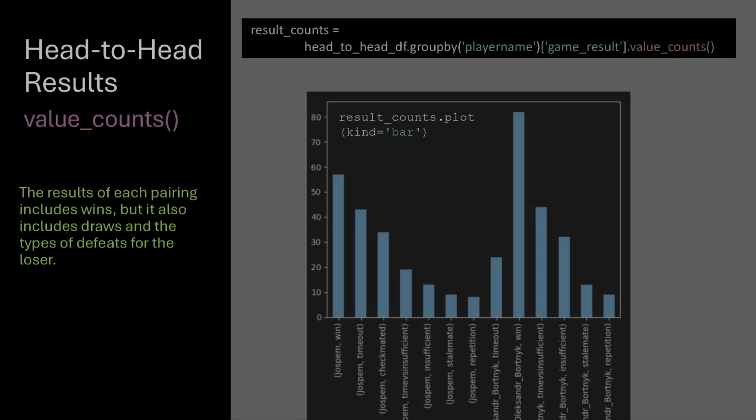Next, I take the value counts of the results column. This tells me how many of each type of result there was for each player. Value counts is a special function that allows us to quickly chart results.